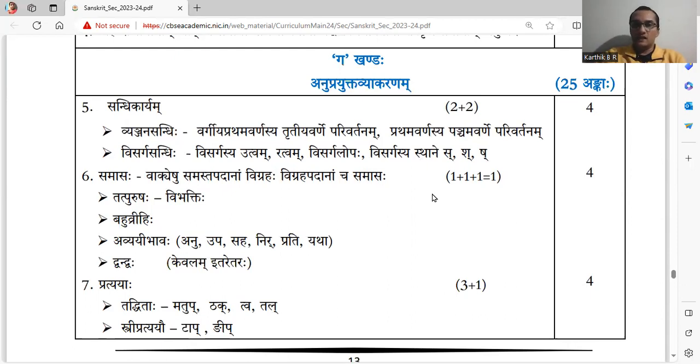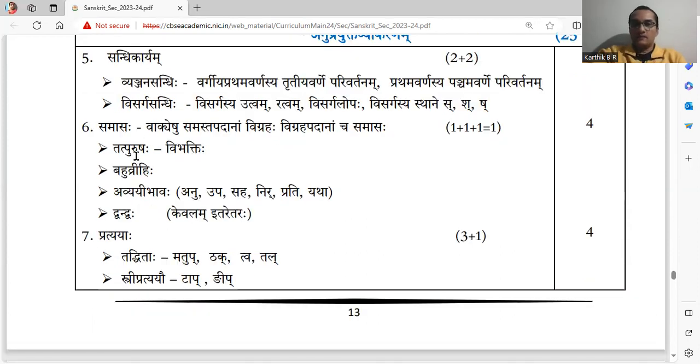In Vyanjana Sandhi, you have to study Varga Prathama Varnasya Tritiya Varne Parivartanam. That is even called as Jashtva Sandhi. And Prathama Varnasya Sthane Panchama Varnasya Agamanam, that is called Anunasika Sandhi. In Visarga Sandhi, you have Visarga Utvam, Visarga Ratvam, Visarga Lopaha, Visargasya Sthane Sa, Sha, Sha, Adeshaha. All these are the sandhis come for 4 marks.